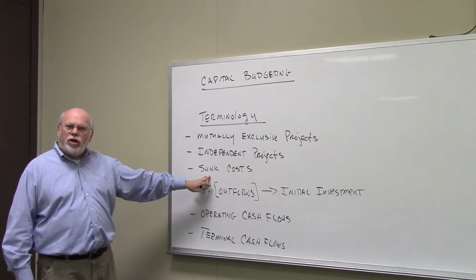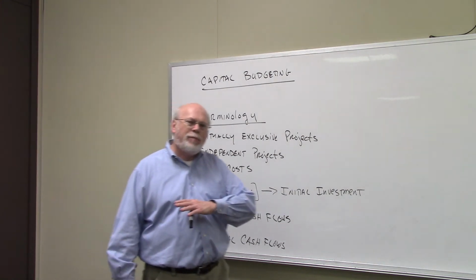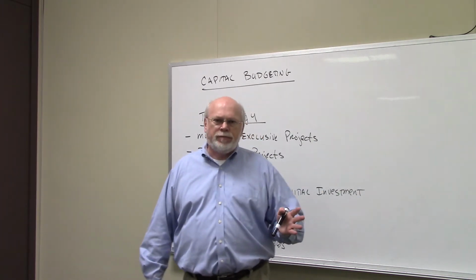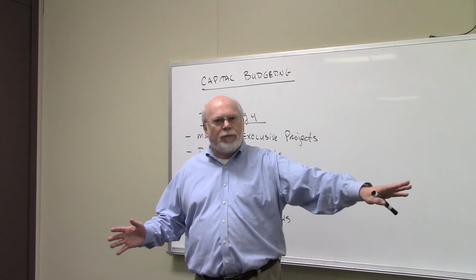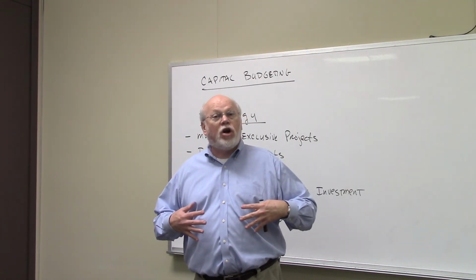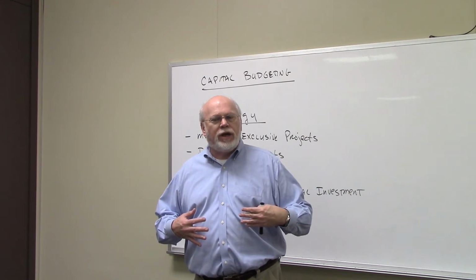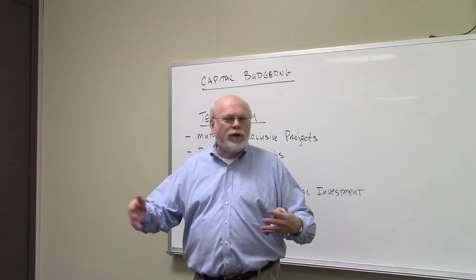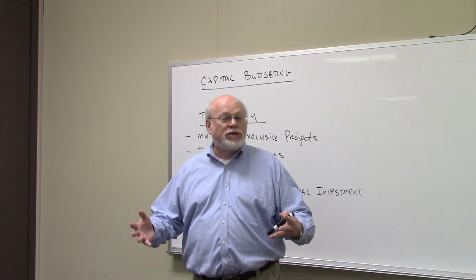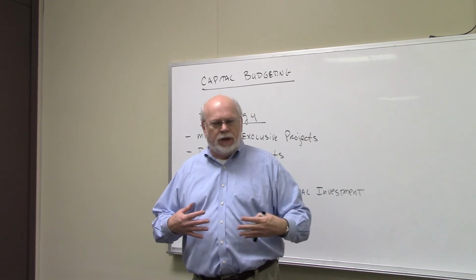The next term is sunk costs. Now, a sunk cost is an expense that's happened in the past. For instance, if we had a plant and we had property next to the plant, and our attorney told us we need to put a fence around the property so that people don't come out there on the weekends and ride four-wheelers or whatever on the property and hurt themselves, they'd sue the company. So we put this fence out there.